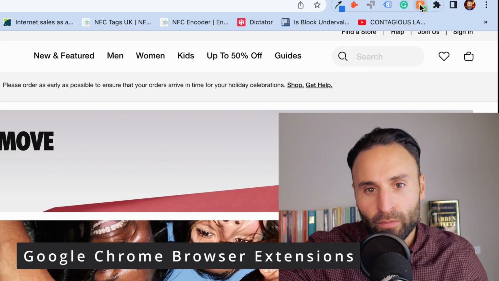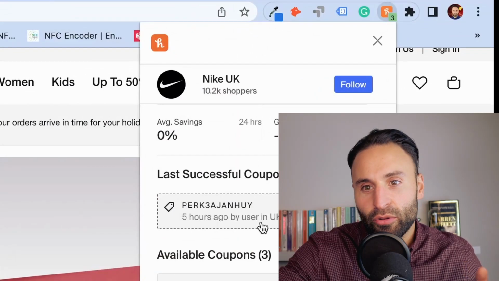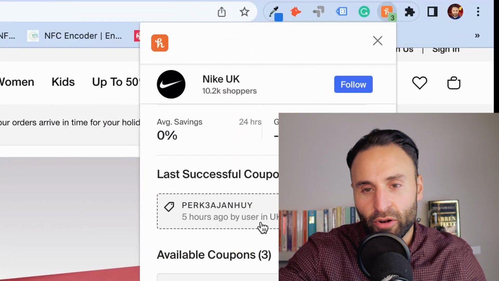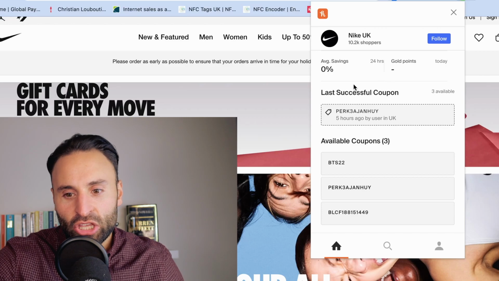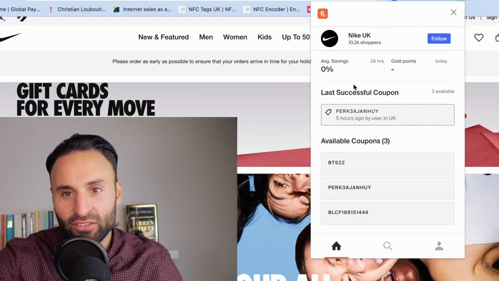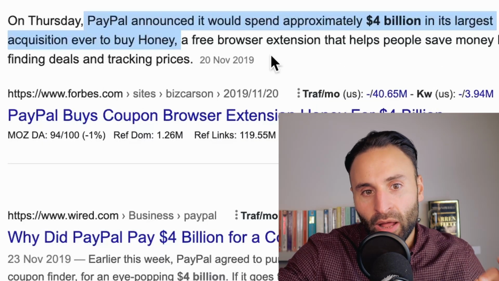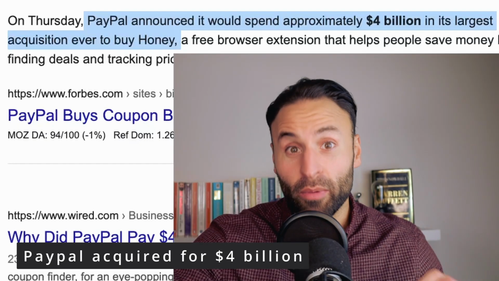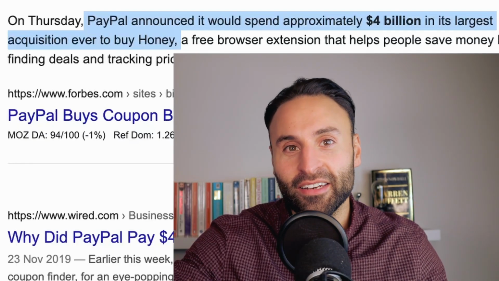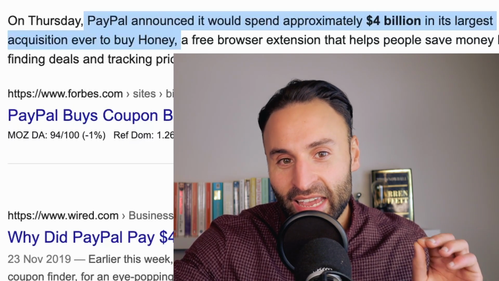So if you've been on Google Chrome, you may obviously see that at the top you've got this bar and you've got various different plugins and extensions which you can use. For example, I've got Grammarly here. Now, you might be thinking, Ben, is there actually any money in Chrome extensions? Well, there is a massive amount of money in Chrome extensions. So if I show you right here, there's one here called Honey, which you use on a website to basically detect coupon codes. In 2019, PayPal acquired the company for $4 billion for a Chrome extension. So just let that sink in, and we're going to discuss 2 Chrome extensions in this video.